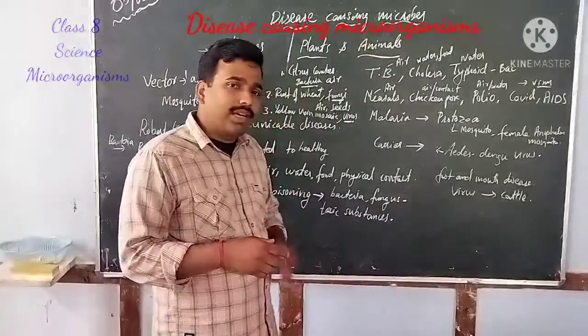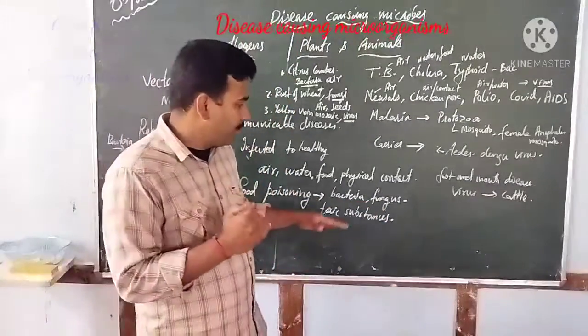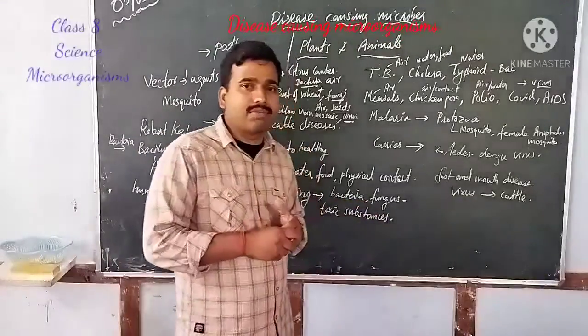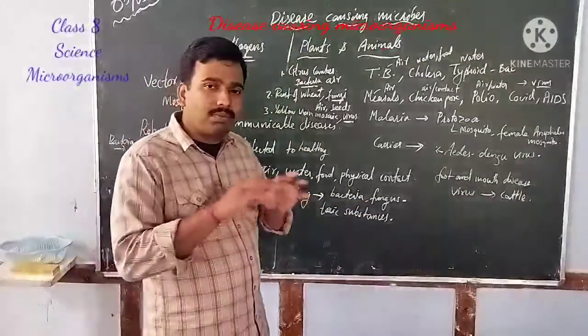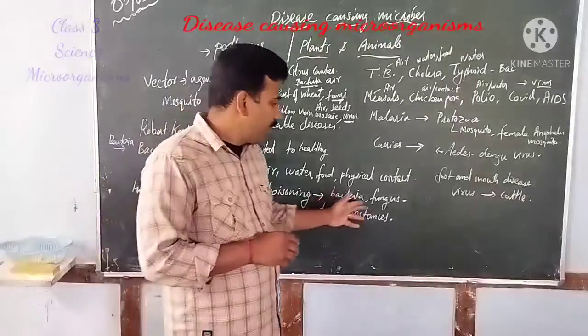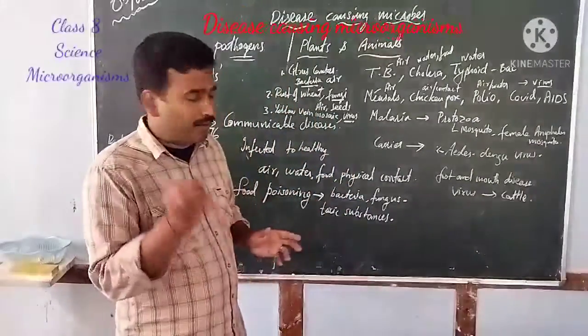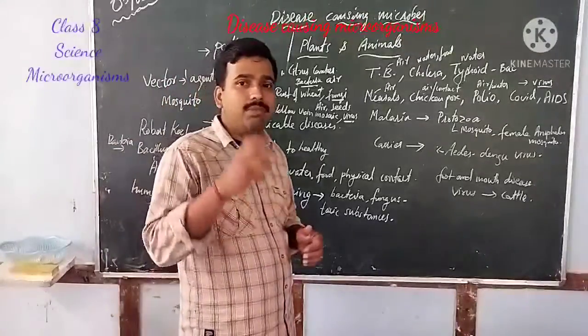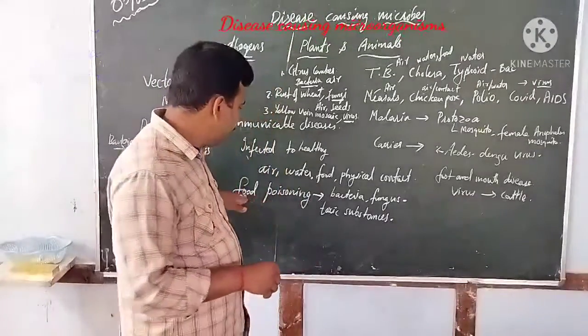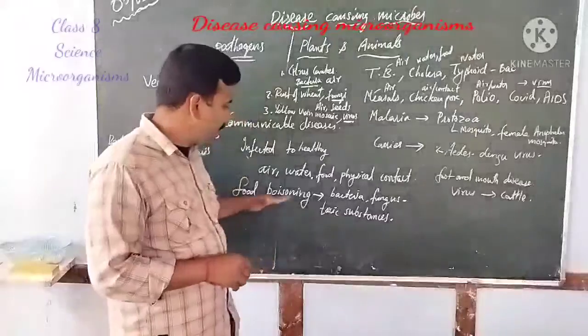This is the growth of fungus, which can grow on a moistened surface. They spoil the bread, and once they start growing, they produce toxic substances, very harmful and highly poisonous. That's why this is known as food poisoning.